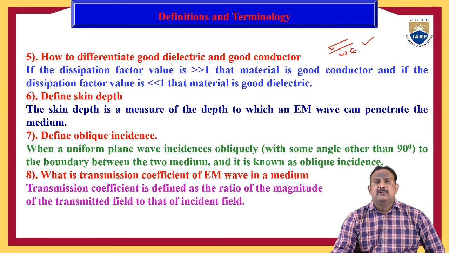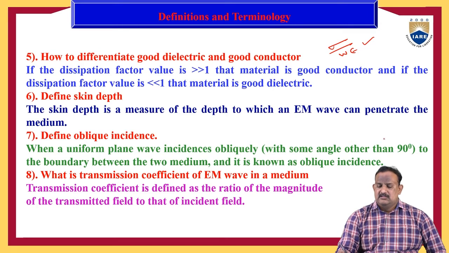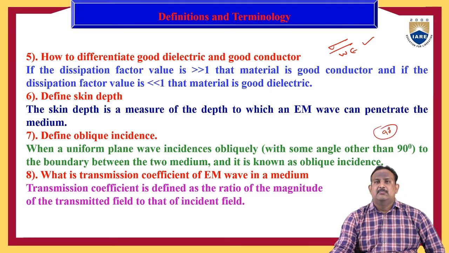Define oblique incidence. When a uniform plane wave is incident obliquely, that is, at some angle other than 90 degrees, to the boundary between the two media, that angle is known as the oblique incidence angle. Here oblique incidence is an angle other than 90 degrees. So it is known as oblique incidence.